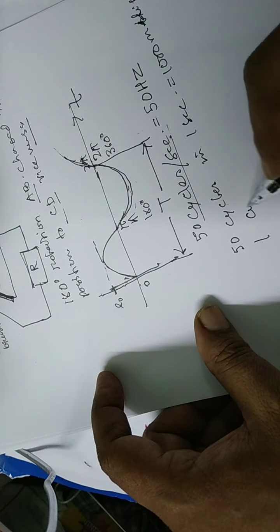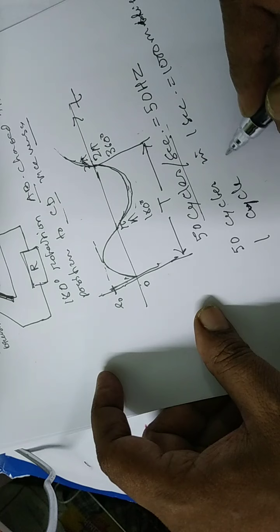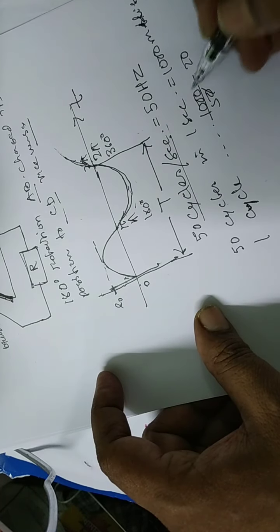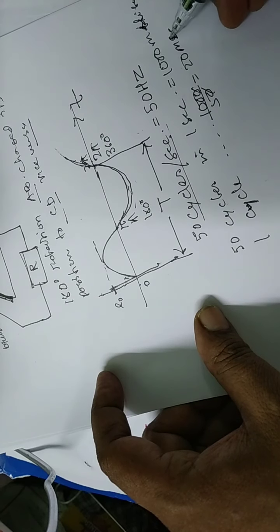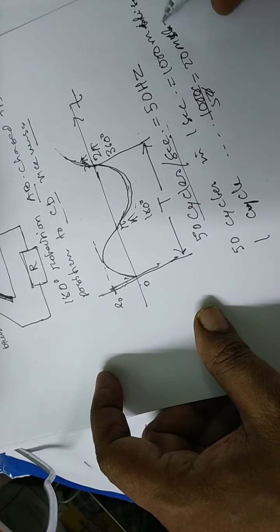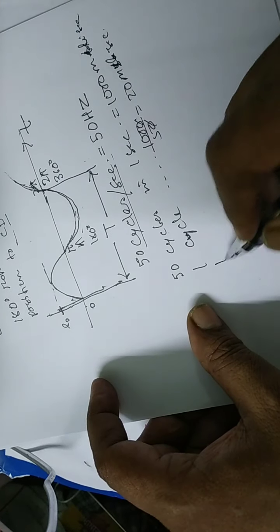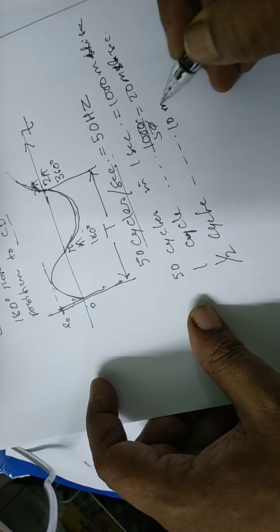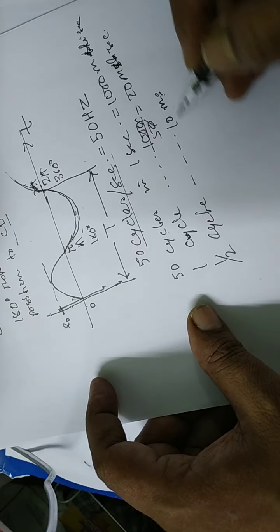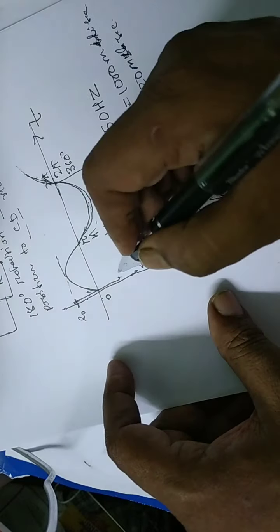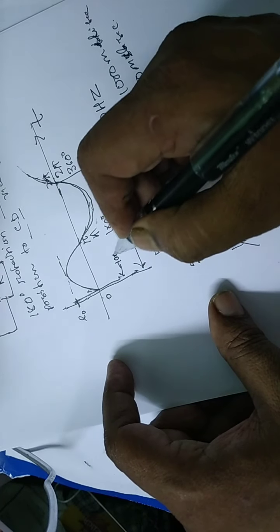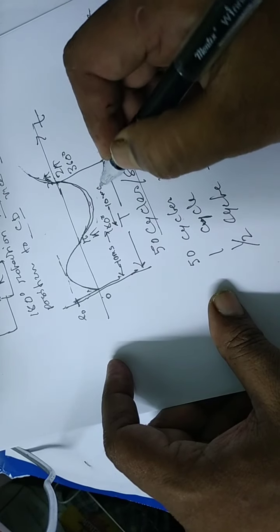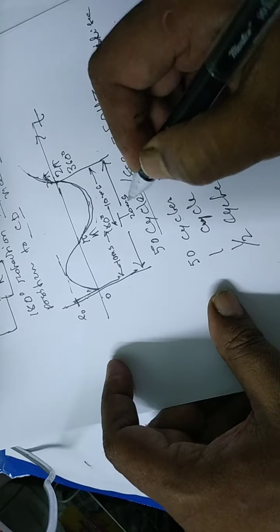So one cycle takes 1000 by 50, that is 20 millisecond. So half cycle takes 10 millisecond. So this is 10 millisecond, this is another 10 millisecond, so total 20 milliseconds, very small.